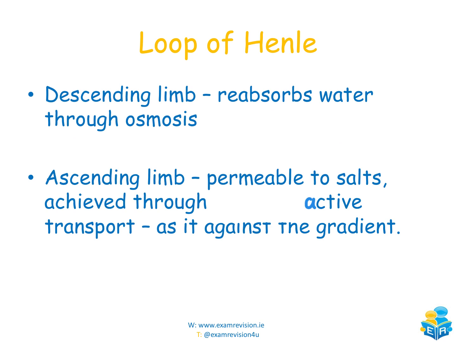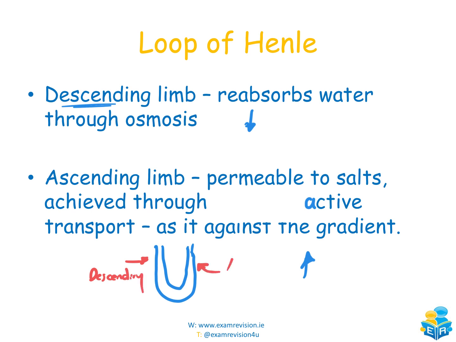The loop of Henle, then, was the really pronounced dip that we saw in the nephron a couple of minutes ago. We have our descending limb and our ascending limb. The descending limb is the one that's going down. The ascending limb is the one that's coming back up. If we look at our loop of Henle here roughly, this will be your descending limb, and this one here will be your ascending one because it's coming back up.